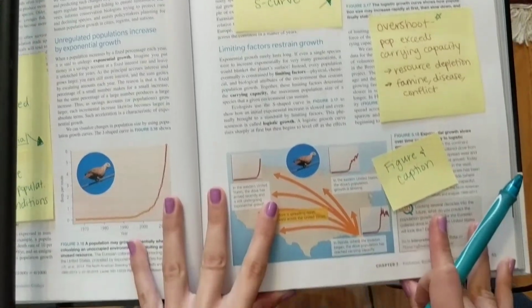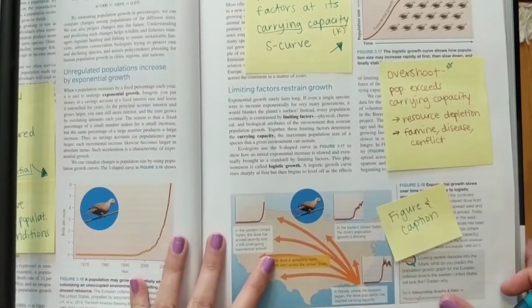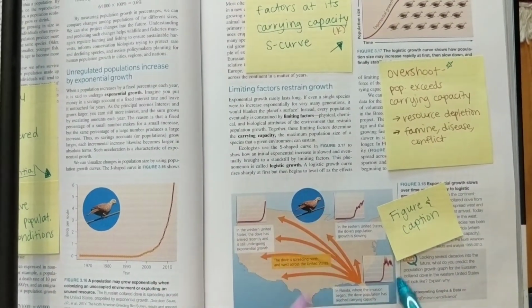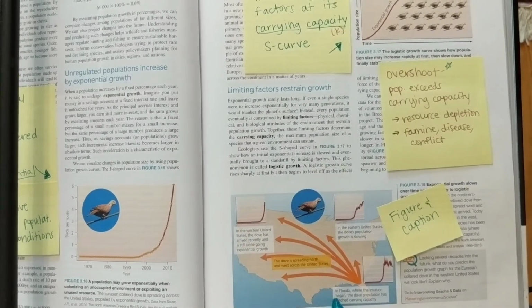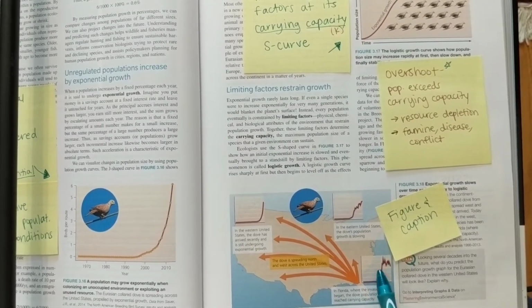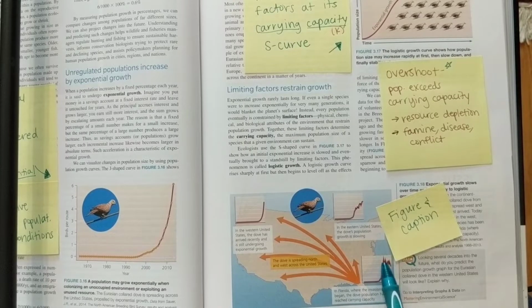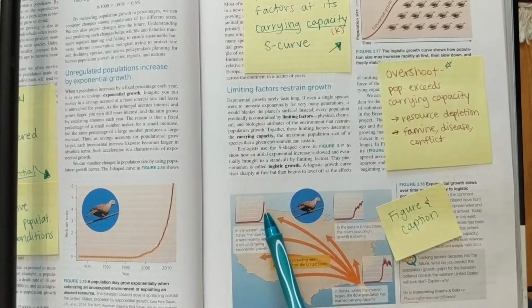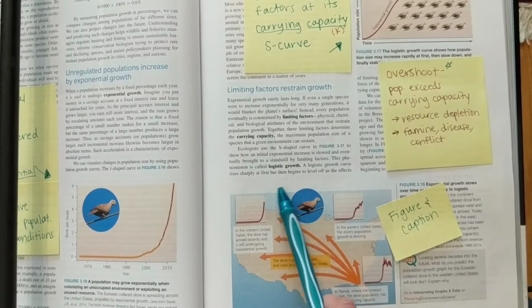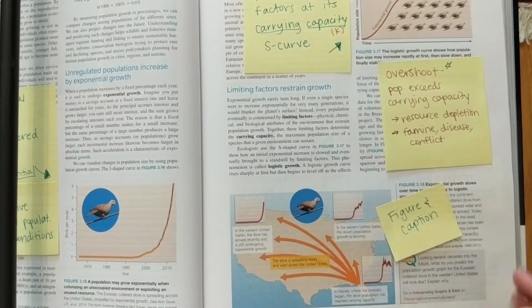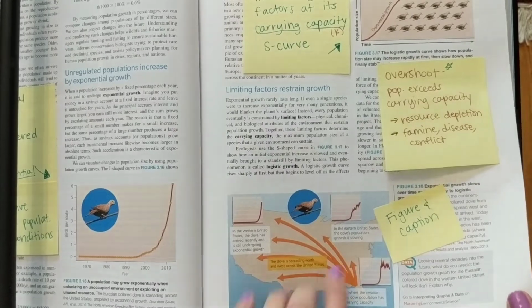And this figure and caption, know it. So right here we have the dove again, and in Florida, the dove population reached carrying capacity because it's an older population. In the western U.S., it is still going through exponential growth, but eventually it's going to reach carrying capacity. So look at this figure and graph.